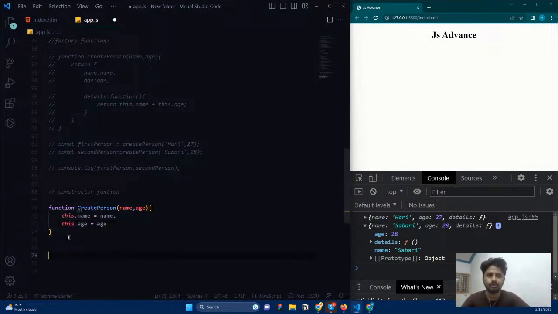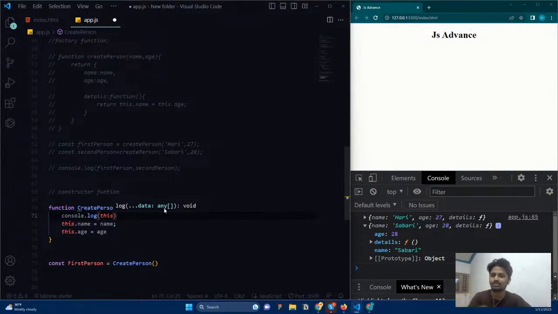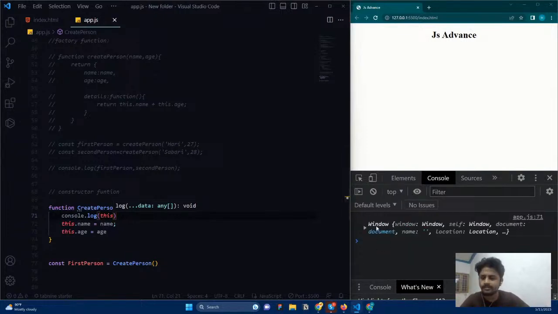Let me see that. What I'm going to do is say const firstPerson equal to, and I'm going to call CreatePerson, just invoking the function here, and I'm asking what is this with console.log. With the help of console.log, we know what this refers to. If I ask for it, you can see it is referring to the Window object, which means the global object. Why is it referring to the Window object, the global object?